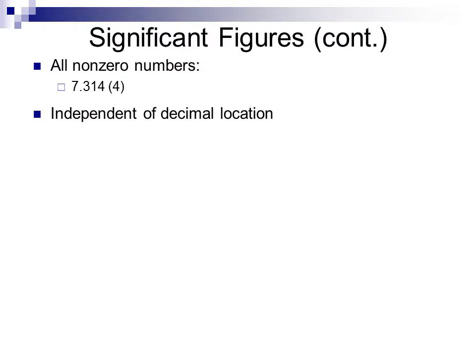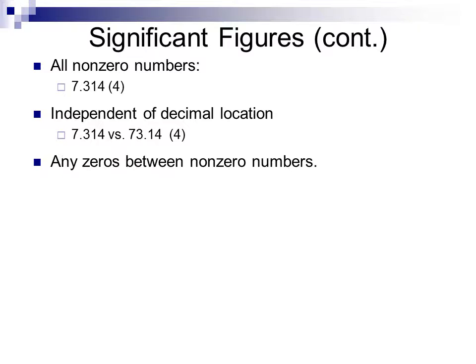Looking at how to track significant figures in numbers which are presented in data, there are several rules. The first rule is that all numbers which are not zero, all non-zero numbers, are significant in a number that is reported. So the number 7.314 has 4 digits that are not zero, and so has 4 significant figures. The location of the decimal point in a number is independent of the significance of those values. So the number 7.314 and the number 73.14 both have 4 significant figures.